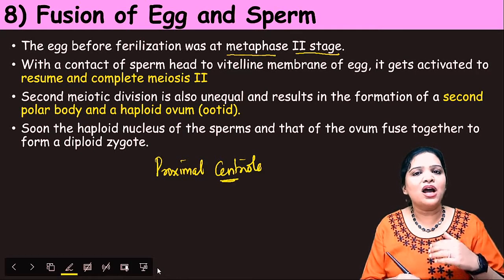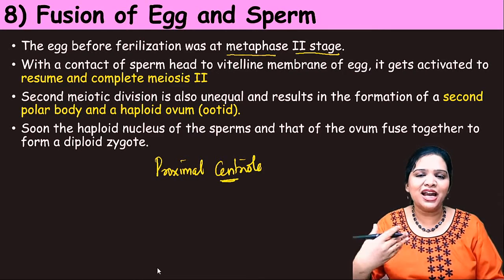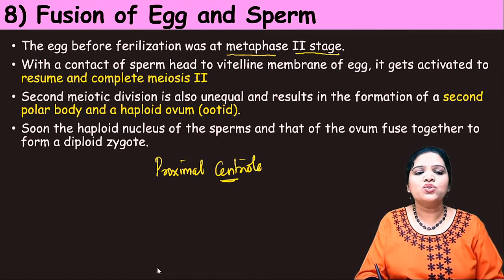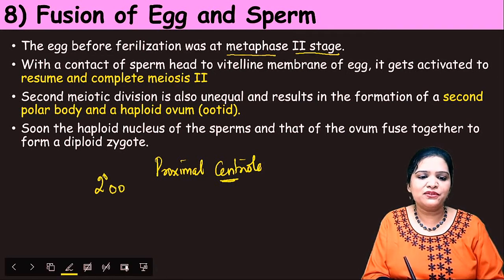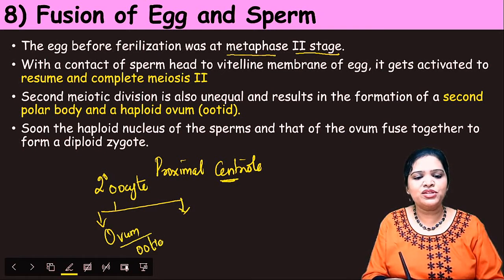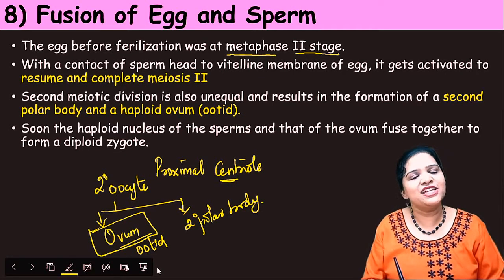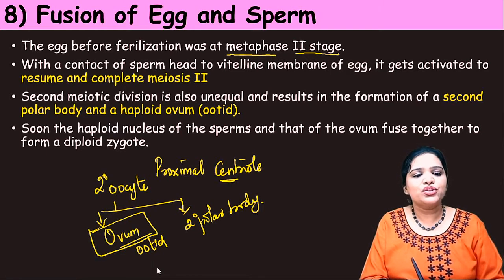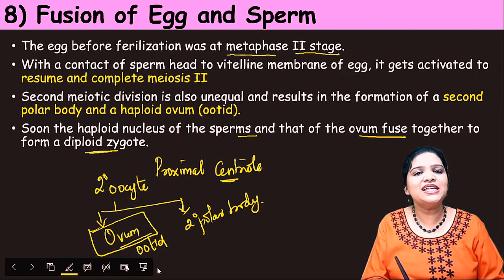So what happens now? The egg resumes its metaphase 2 stage. That means it undergoes the second meiotic division. As a result of the second meiotic division, from the secondary oocyte, one ovum is produced, and also the second polar body is produced. Now this ovum is the fertilized ovum. Clear? So the haploid nucleus of the sperm and the ovum fuse together to form the diploid zygote.